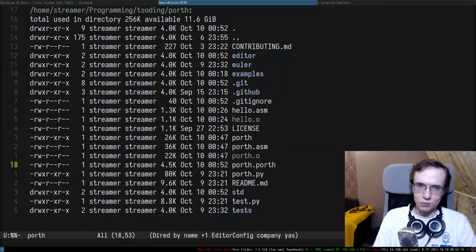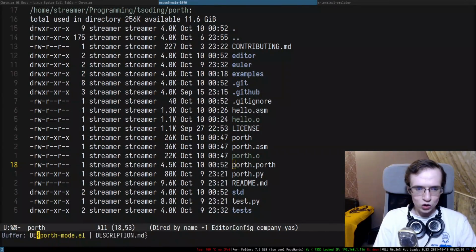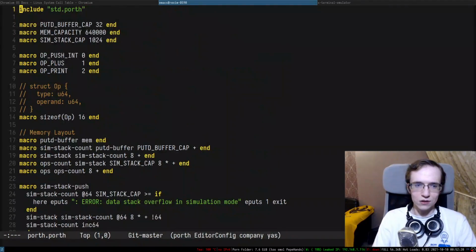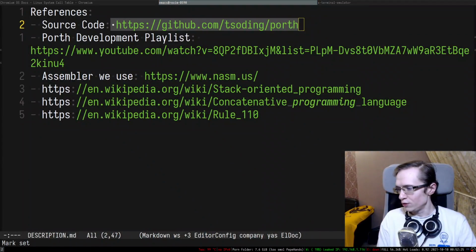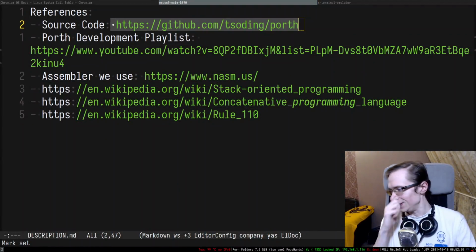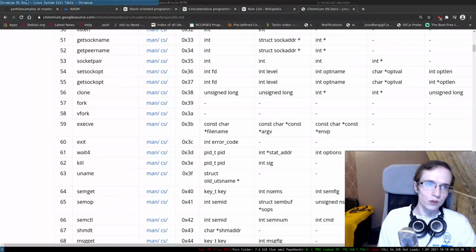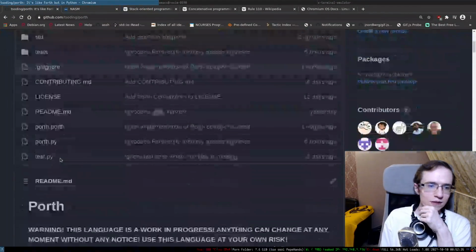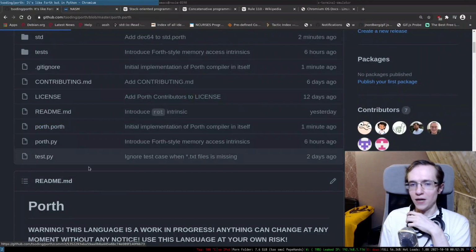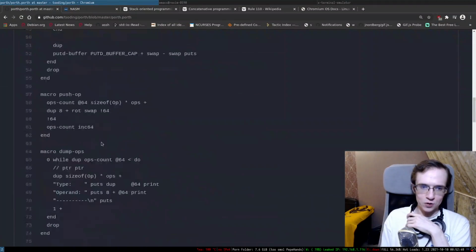All right. So here's the Porth, and you can check out this thing in the repo. You can find the repo in the description right here, or if you're watching live, you can find the repo in here. Right, so if you go to the repo, you will find the Porth compiler in here. So here it is.